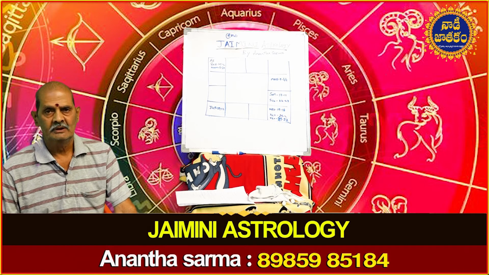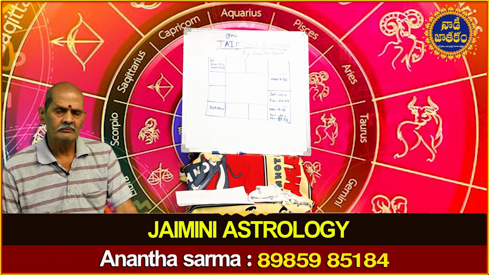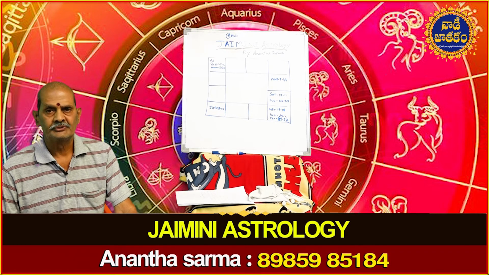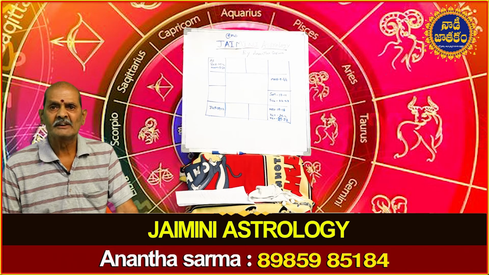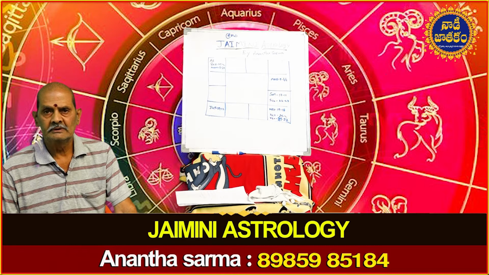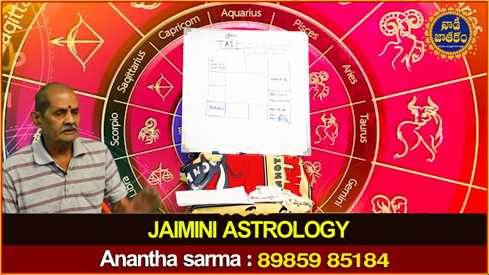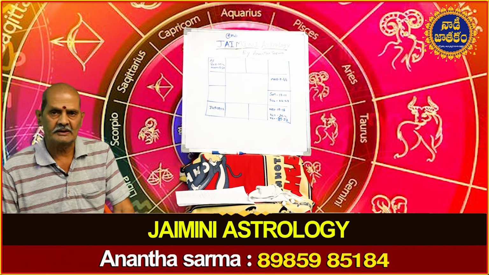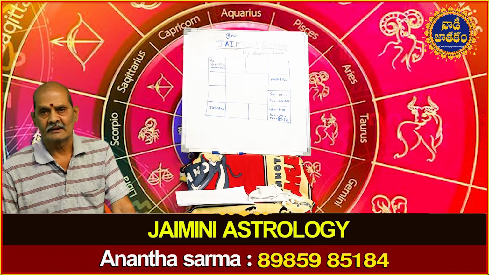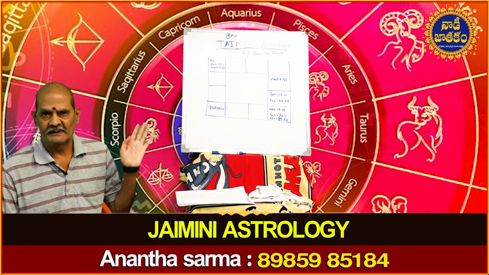Chara Karakas. Chara means, in one context we say Chara means movable, like Chara Rasis, Sthira Rasis and Dvisvabhava Rasis. There Chara means movable. Here Chara means flexible. Opposite rigid. Fixed and flexible. Here these are called flexible Karakas, and there is another set of Karakas called Sthira Karakas. So I will explain you the difference.